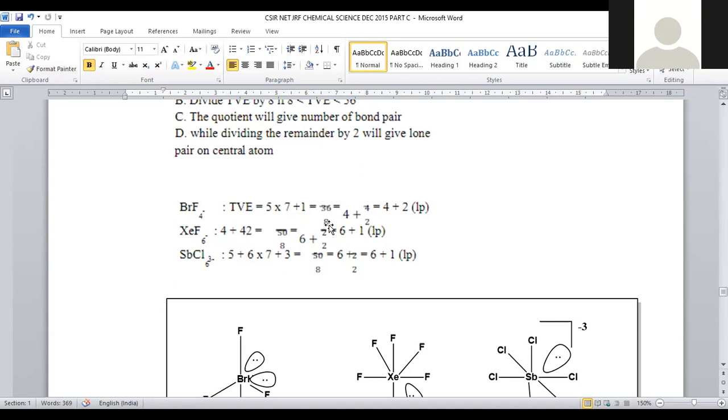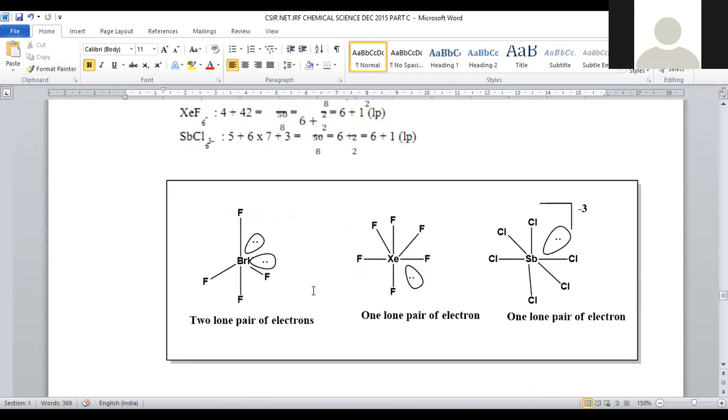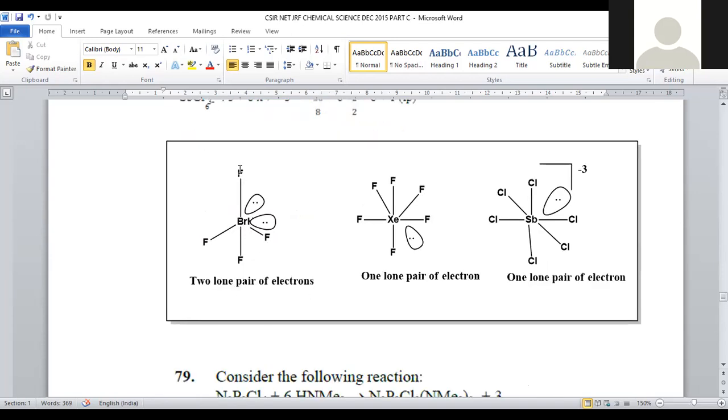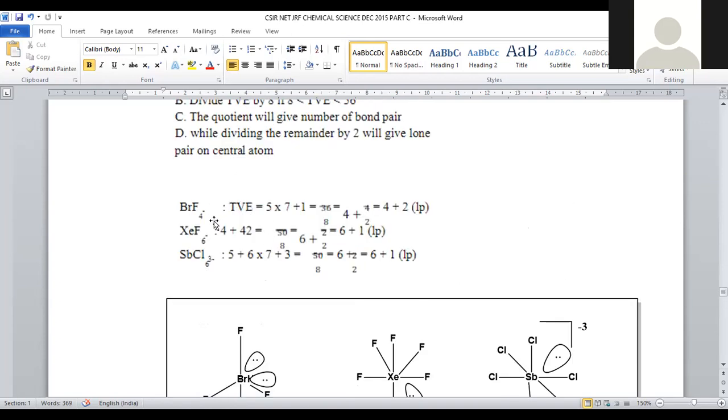Now 36 can be divided by 8, so we get 4 as the answer and the remainder 2 will be left. So 4 bond pair electrons and 2 lone pair electrons will be there. In this way, around the bromine you can find 4 fluorines, so 4 bonds are available, and subsequently 4 bond pairs of electrons are there. And here you can find 2 lone pairs of electrons on its valency shell. This is about bromine tetrafluoride.